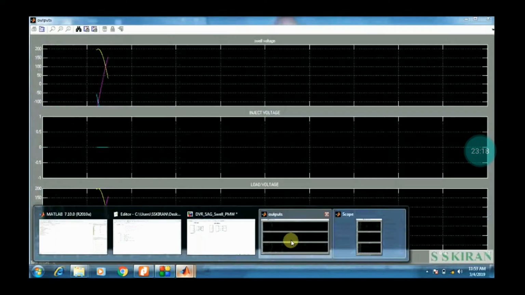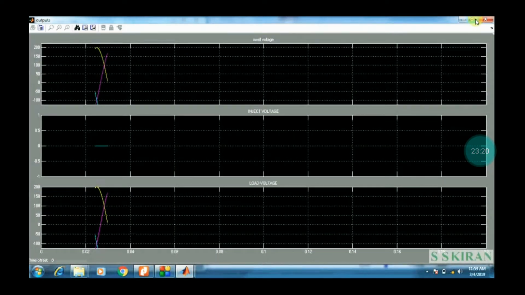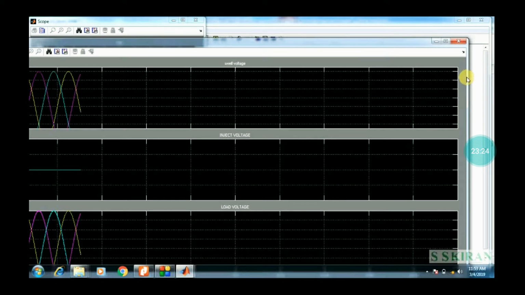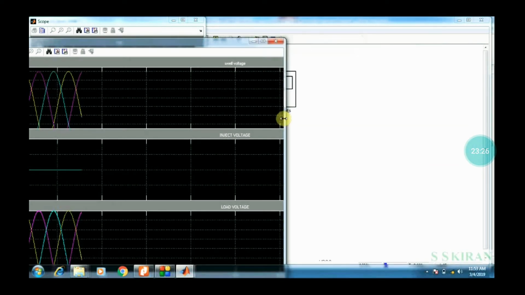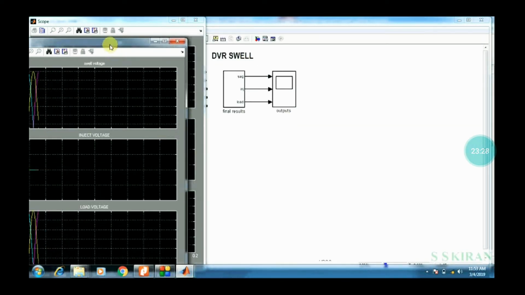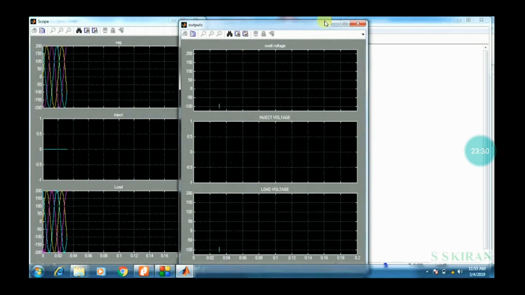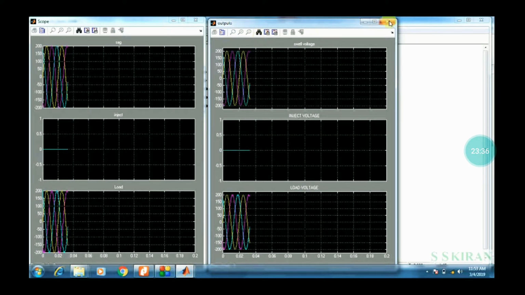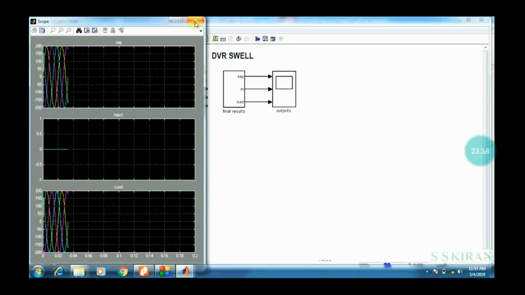Swell, where is swell? Yes, this is a swell. Minimize, right? Let's compare these two outputs. See here, there is a variation of these outputs. This is sag and swell. This is the output waveforms.